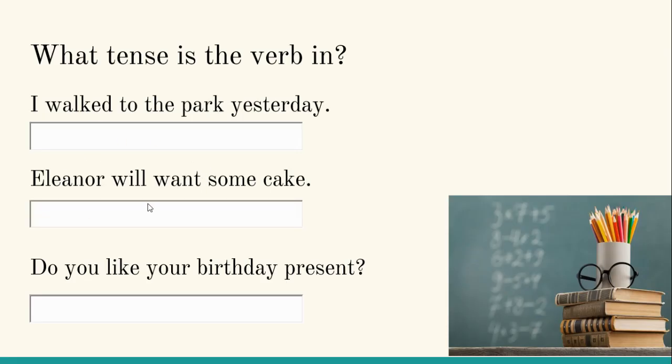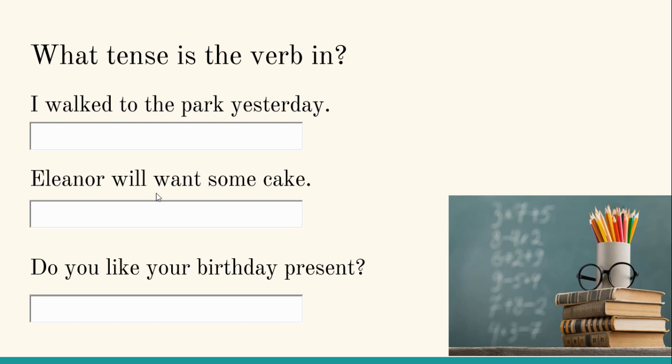Let's see if we can figure out what tense these verbs are in. So first we need to find our verb. We have our first sentence here that says, "I walked to the park yesterday." I is a subject, and right after that we have walked. We know that walked is a verb.